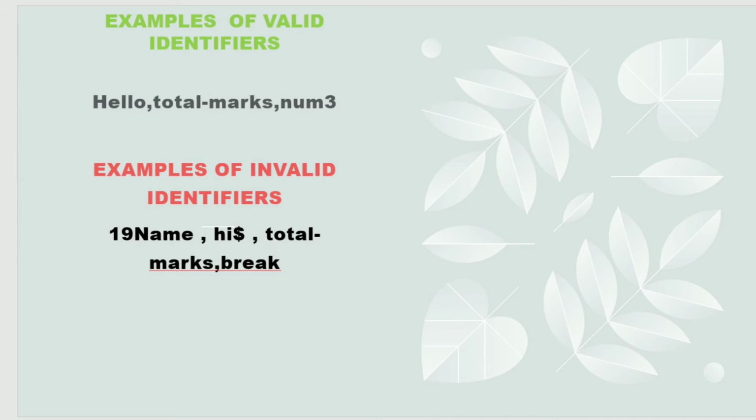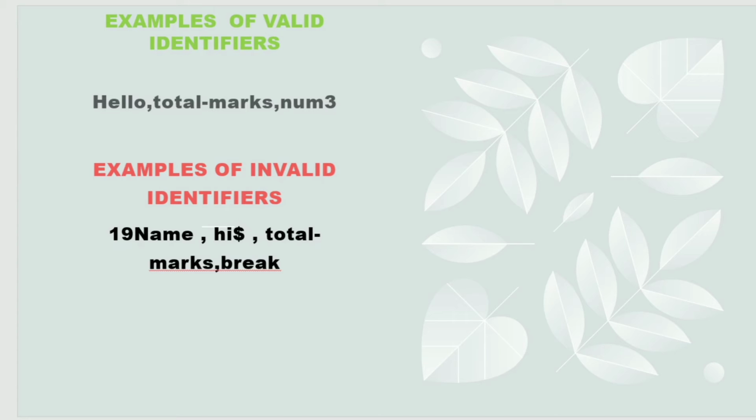Now let's see some examples for this. Examples of valid identifiers: the first one is hello. What is that first letter? It started with an alphabet, so it is accepted. Next is total_max. Actually it has an underscore. Then num3. Here I have given a number 3, but I have not put the 3 in front. I have put it at the back.